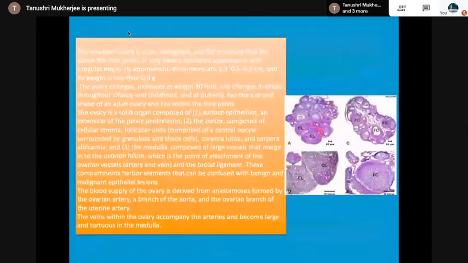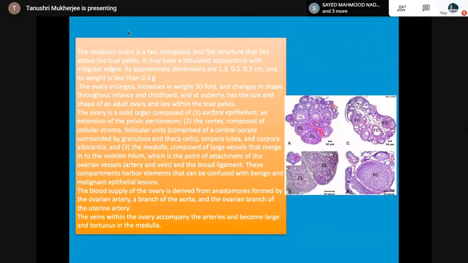So, the newborn ovary is a tan, elongated, flat structure that lies above the true pelvis. The ovary enlarges, increases in weight, and changes in shape throughout infancy and childhood.